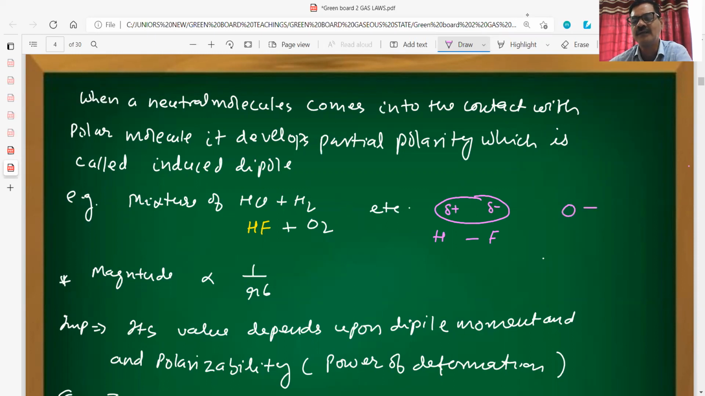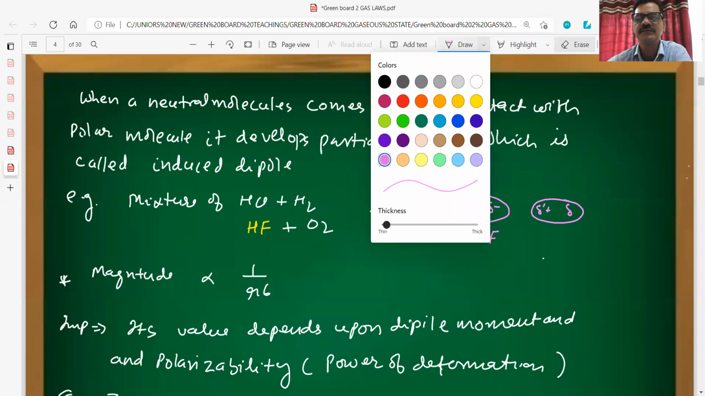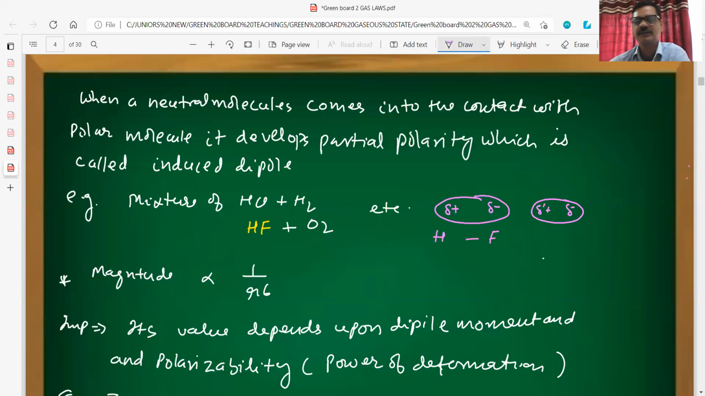So when the oxygen molecule comes in contact with this, what will happen? It will develop a partial positive and partial negative charge. This is the O2 molecule. So this type of interaction is called what? Dipole induced dipole interaction. And the magnitude of this one will be inversely proportional to R power 6.